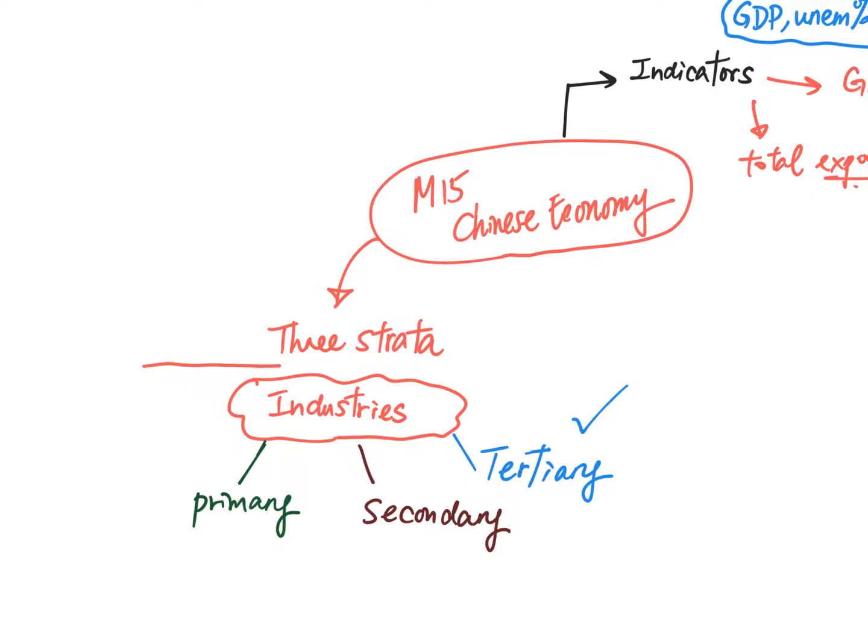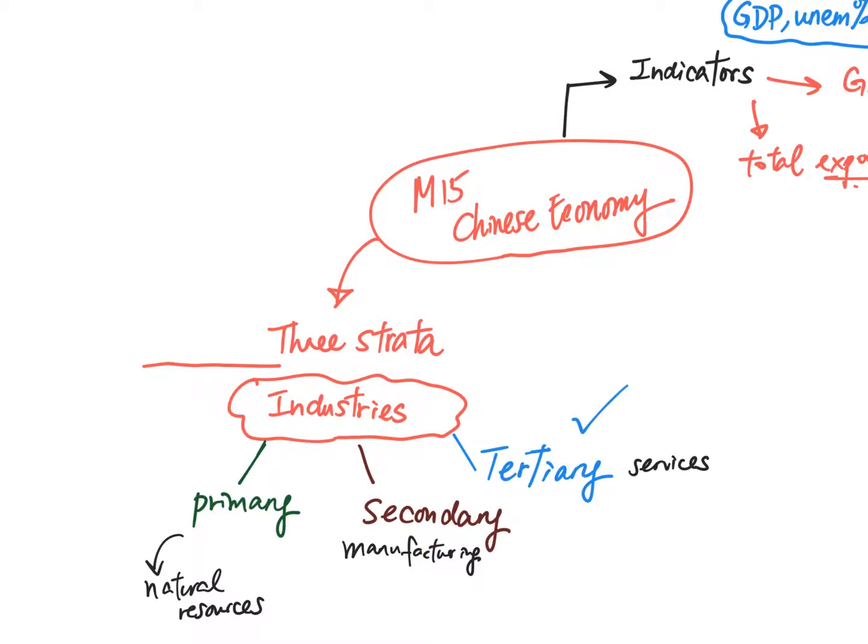According to the wording of the Chinese economy, it is categorized into three strata: primary, secondary, and tertiary industry. So quickly, let me give their definitions. Primary is actually extraction of natural resources. Secondary is about manufacturing. And tertiary is about service. And one reminder, especially for China: mining, although it is about natural resources, is categorized into the secondary industry.